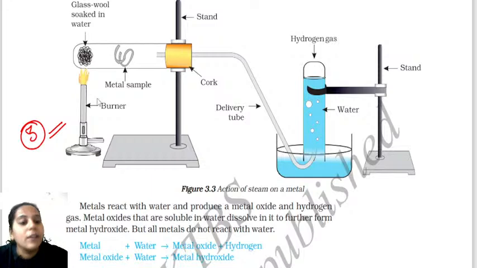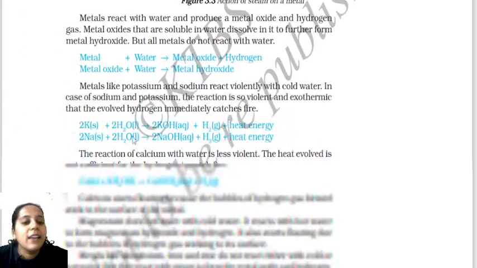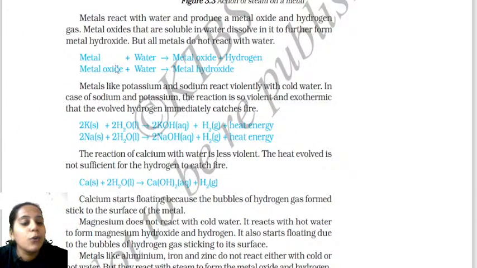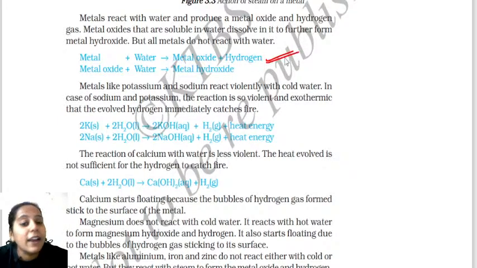Very important. Okay now. So now see, these are the reactions which I told you just now. The metal reacts with water to form what? Metal oxide and hydrogen gas. Metal oxide when it reacts with water forms metal hydroxide. So all these things I have covered right now.